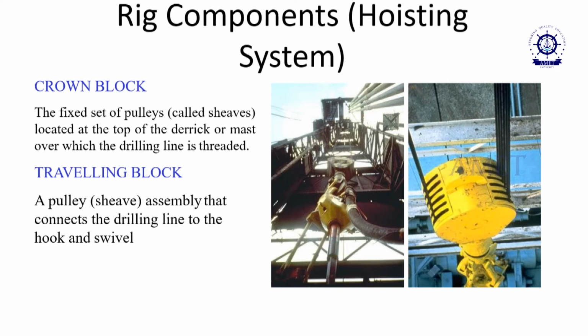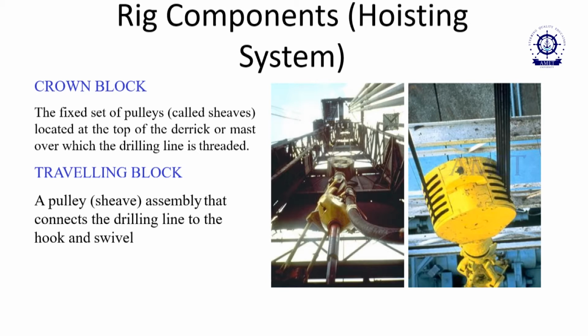The crown block is the first thing we have to go for: a set of pulleys located at the top of the derrick or mast, over which the drilling line is threaded. After the derrick, the crown block is a very important aspect for setting the pulleys.